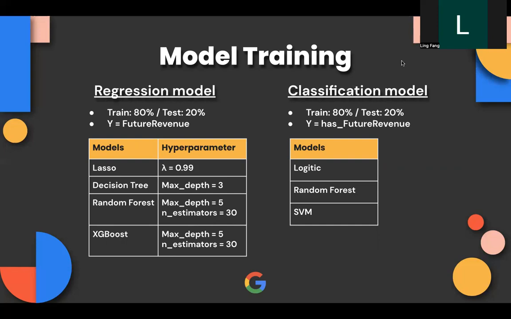Also, we tried 3 classification models, which are logistic model, random forest model, and SVM model. Out of all possible parameter values we tried, these hyperparameters of each model gain the best performance and efficiency. Next.